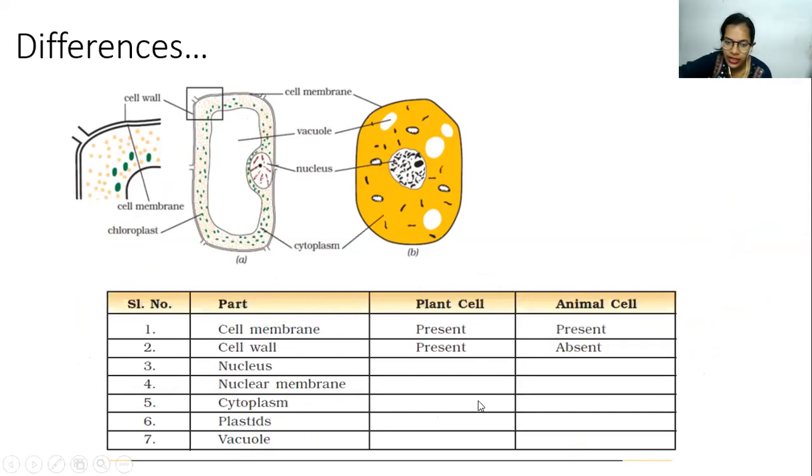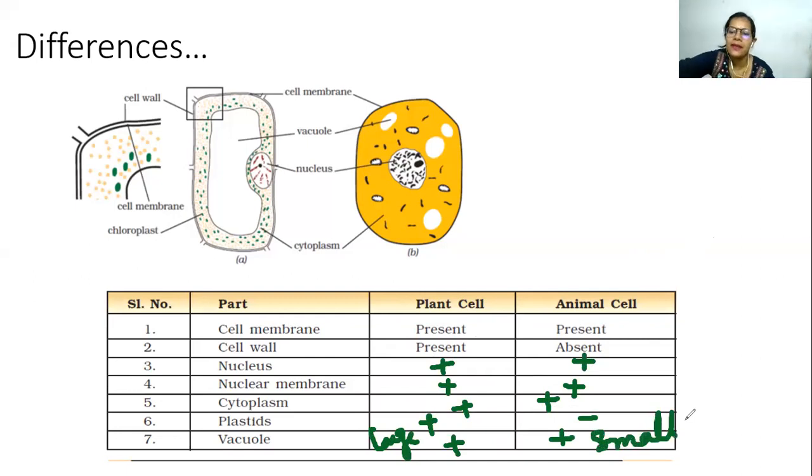If we tabulate over here, we can see that the cell membrane, already written over there, is present in both cases, right? Cell wall is present in plant, absent in animal. Nucleus is present in case of both. Nuclear membrane is also present in both. Cytoplasm also. Plastids are present in plants, but in animals, no. Vacuole is also present in both plant and animal cells. Now, what you have to remember is the difference: the plant has a large vacuole, whereas in the animal it is small. Okay.